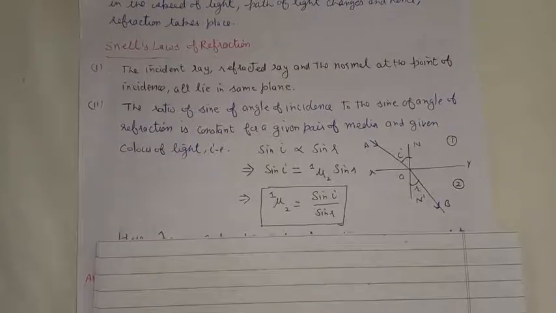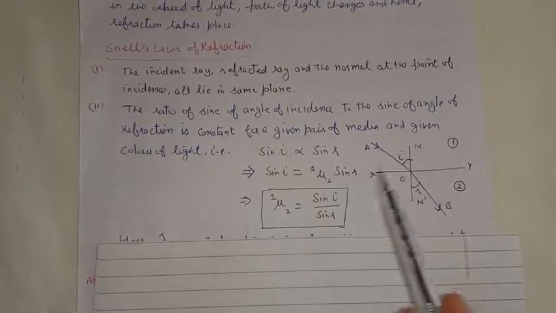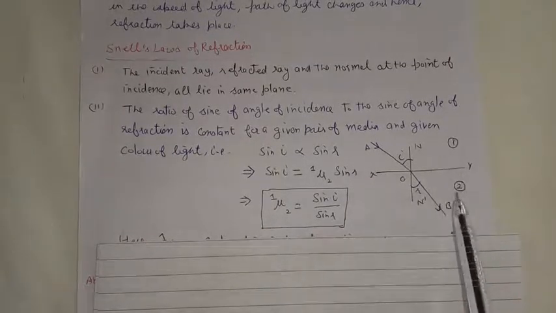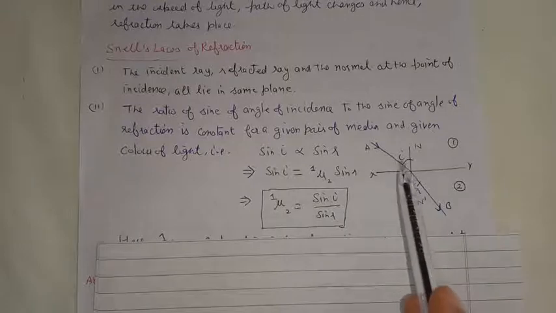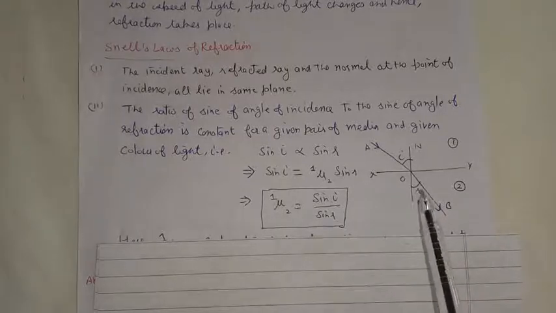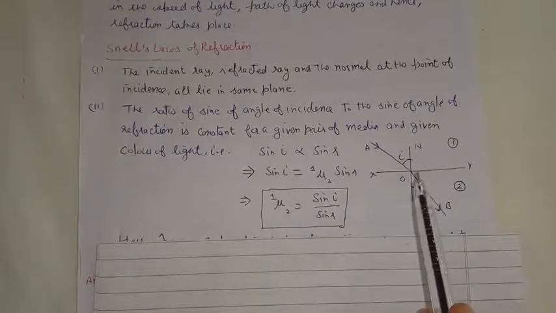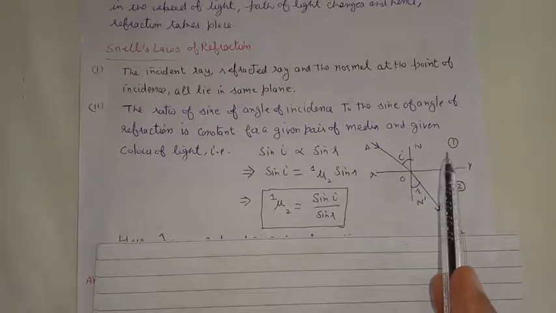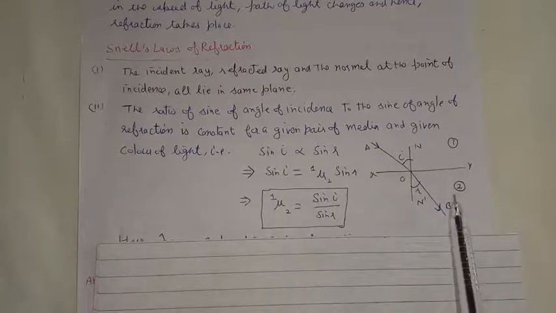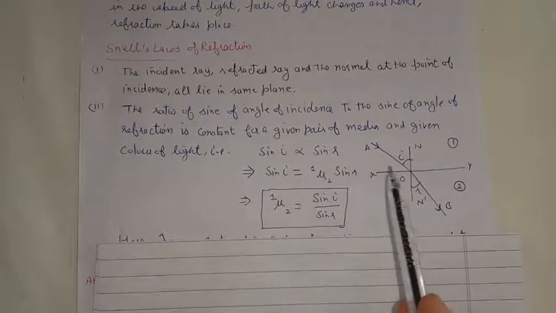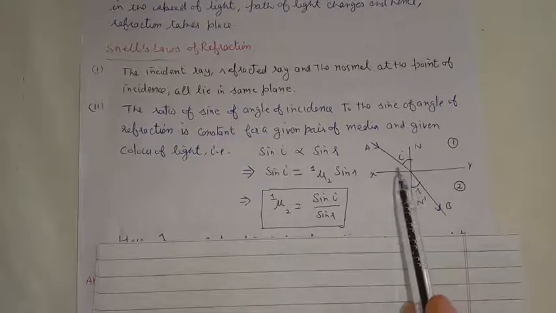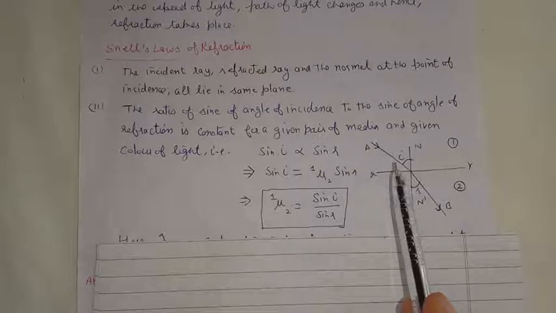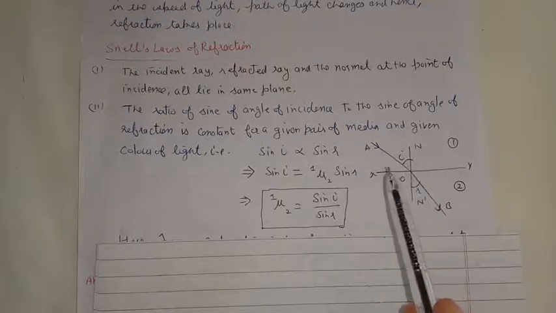So here we have the surface of separation xy, medium 1, medium 2, I is the angle of incidence, R is the angle of refraction. If we keep two factors constant, we do not change the density of medium 1, we do not change the density of medium 2, and also the light which we are using, we do not change its color, or what we can say, its wavelength.